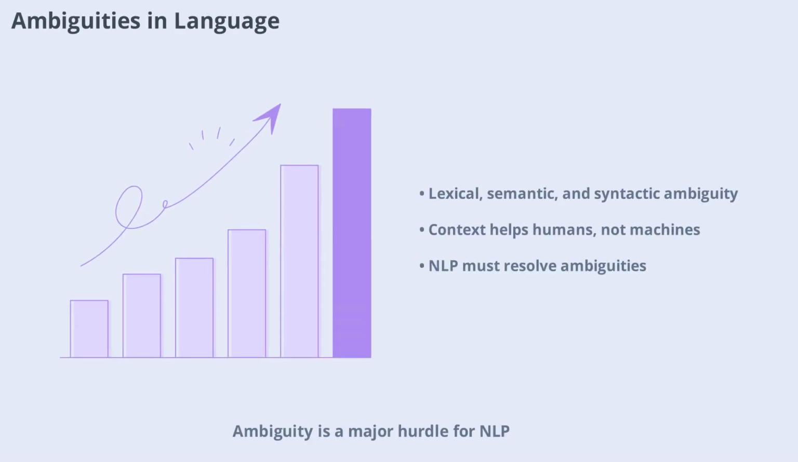Ambiguity is a major hurdle for NLP. Lexical ambiguity occurs when a word has multiple meanings. Semantic ambiguity arises when a sentence can be interpreted in different ways. Syntactic ambiguity happens when the structure of a sentence allows for more than one interpretation. Humans use context to resolve these ambiguities, but for computers it's a significant challenge. NLP systems must be trained to recognize and handle these different types of ambiguity.